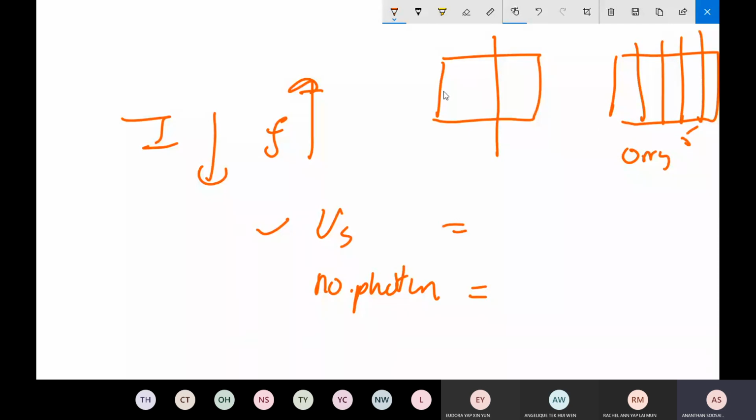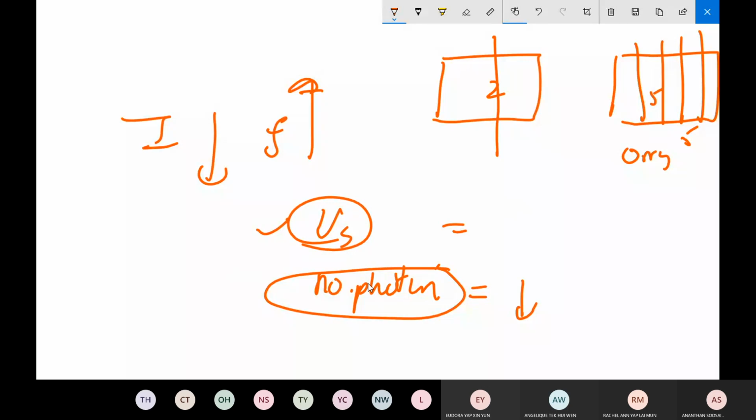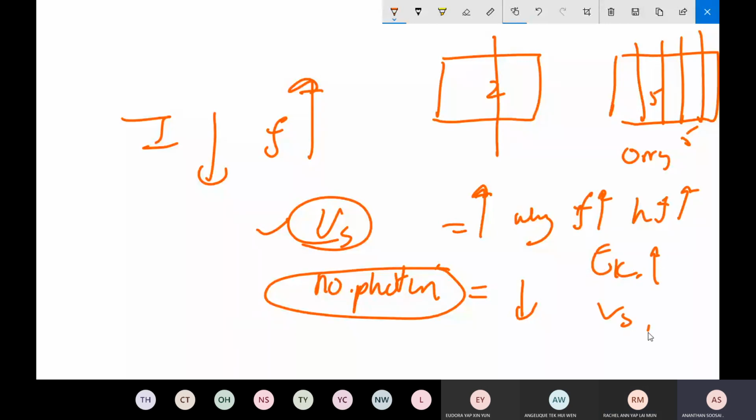Now you cut a big slice and the cake size drops, so the number of slices drops: last time 5, now only 2. So the number of photons drops. The stopping potential rises because frequency rises, hf rises, so EK max rises, so Vs rises.